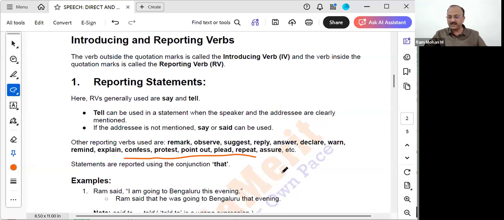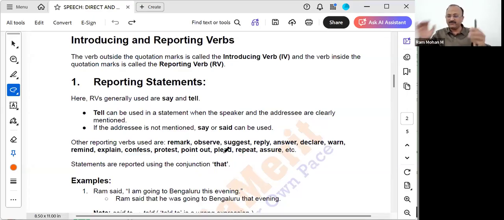Statements are reported using the conjunction that. He confessed that, he pointed out that, or she pleaded that. After these verbs, we use the conjunction that. Let's see some examples.